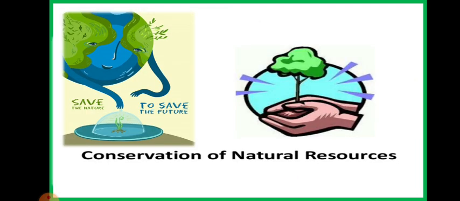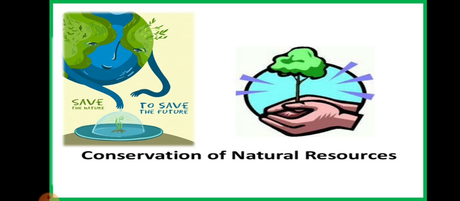Okay, let's move further. Conservation of natural resources. So students, what is the meaning of conservation? The word conservation means to conserve, to protect. As we have learned, we are using natural resources, and we also know that the population on the surface of the earth is increasing day by day, but natural resources are in limited quantity.